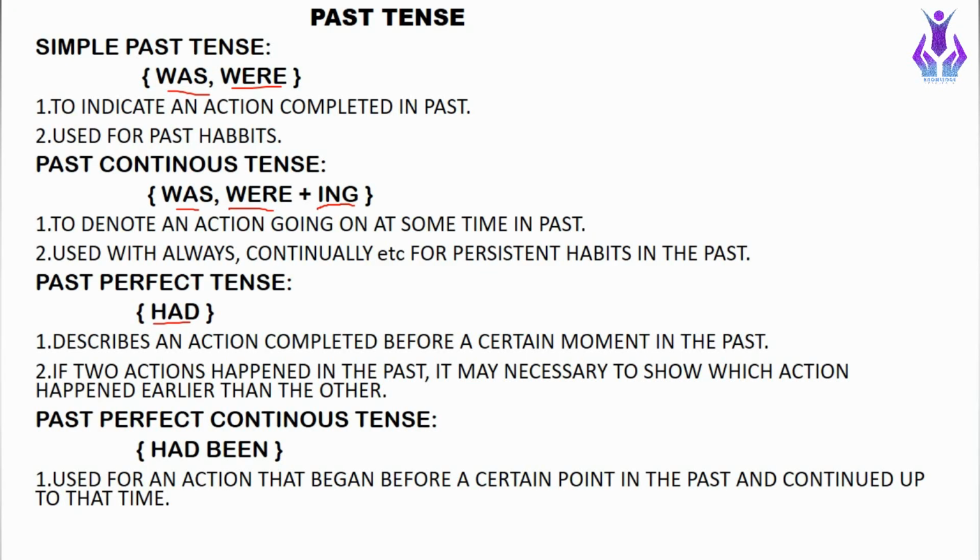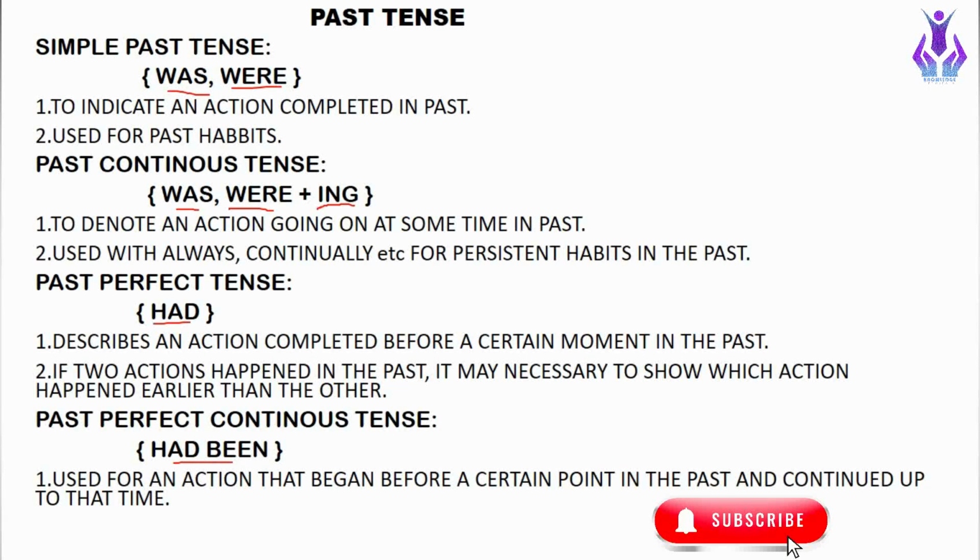The next one is past perfect continuous tense. In past perfect continuous tense, the helping verb had been is used, been for the sake of continuous tense. When we remove ing, we put there been, and for perfect we use had. So past perfect continuous tense is used for an action that began before a certain point in the past and continued up to that time. So a certain action that began in the past at a certain point and continued up to that time.